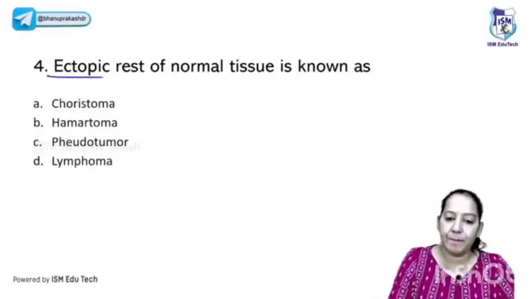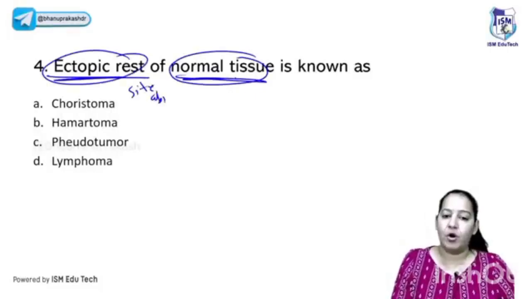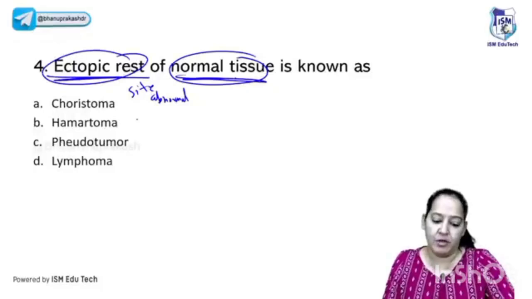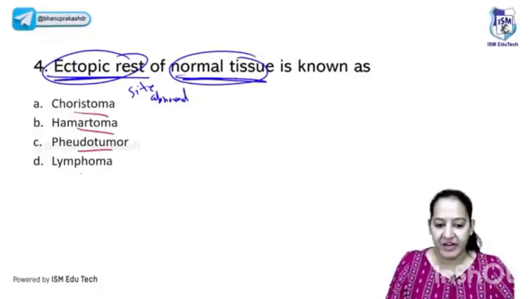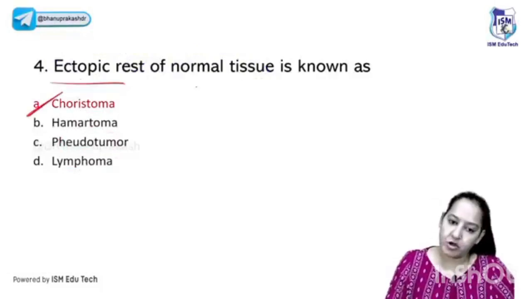The next question is in front of you. Ectopic rest of the normal tissue. I mean to say the tissue is normal, but the site is abnormal. What is it known as? Choriostoma, hamartoma, pseudotumor, or lymphoma? What is the correct answer? Yes, you are all right. The correct answer is A. The ectopic site, but the normal tissue.